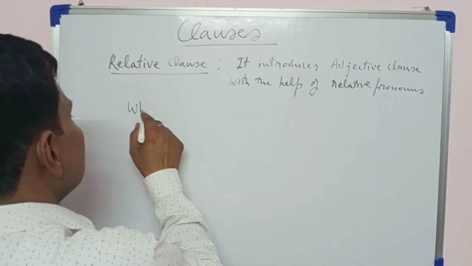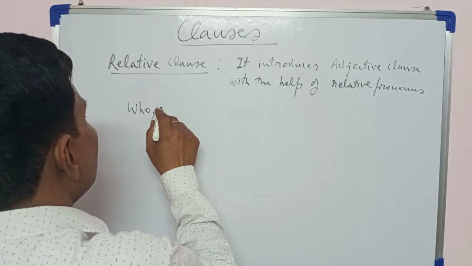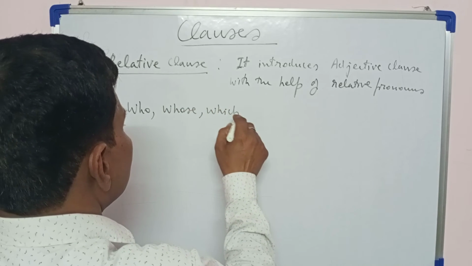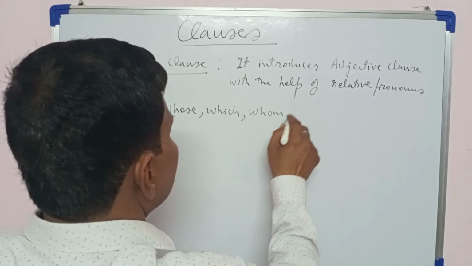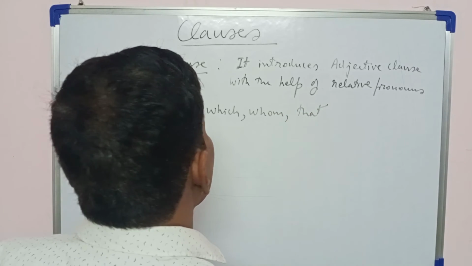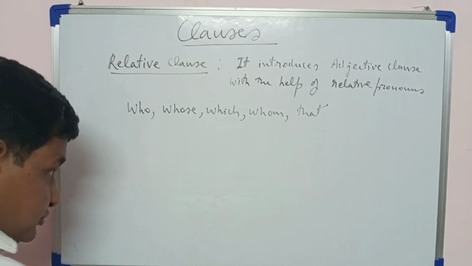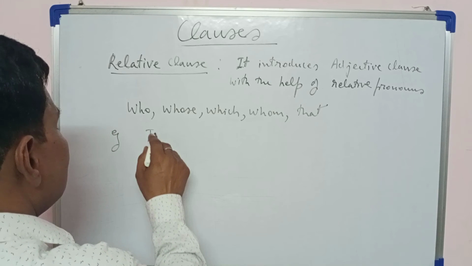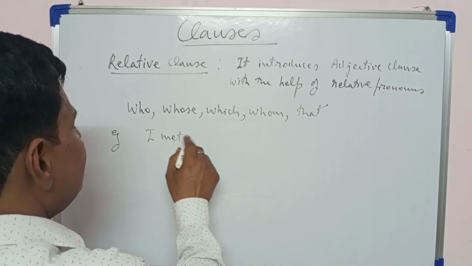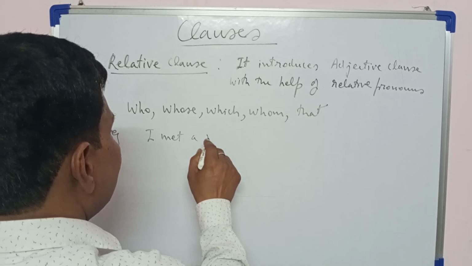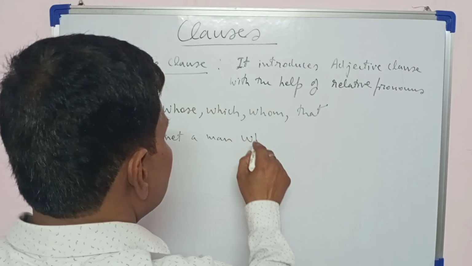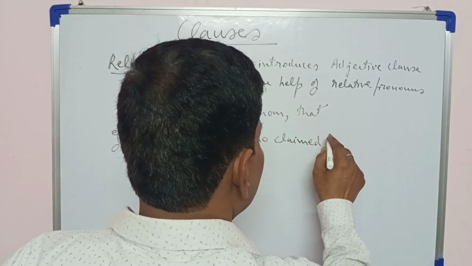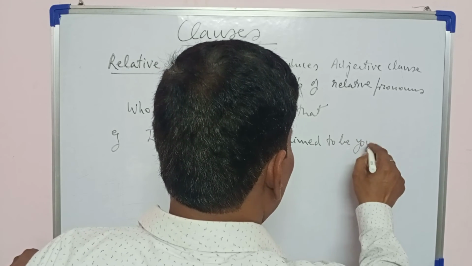What are these? Who, whose, which, whom, that. So these are used here. So let's see the examples. I met a man who claimed to be your friend.